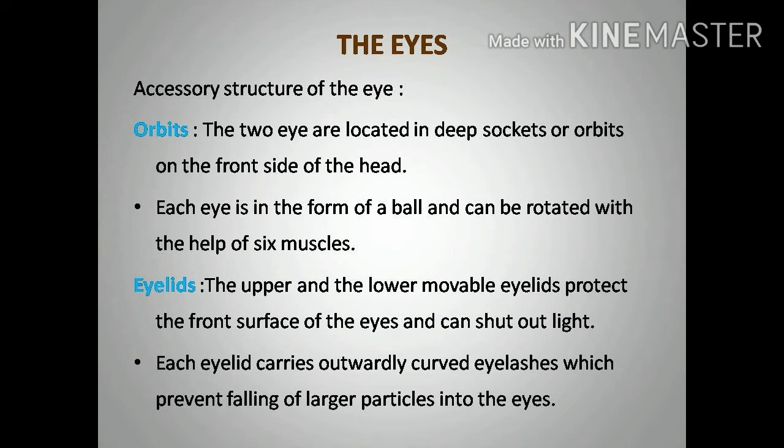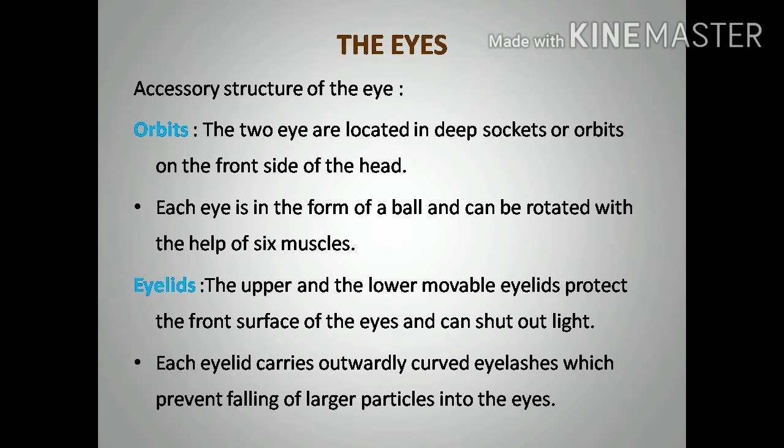First one, orbits. The two eyes are located in deep sockets or orbits on the front side of the head. In the front side of the head, especially in the skull region, you can see two hollow-like structures. Those hollow-like structures are called sockets or orbits. In those sockets or orbits, the eyes are located. Each eye is in the form of a ball and can be rotated with the help of 6 muscles. So we can rotate our eyeball with the help of the 6 muscles.